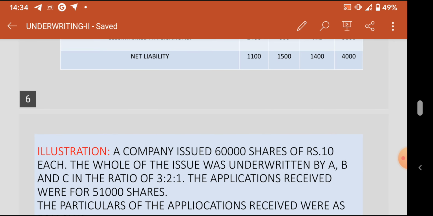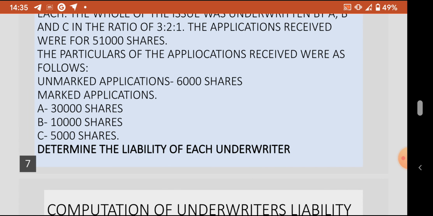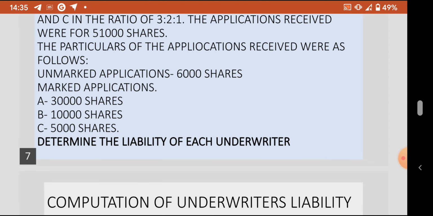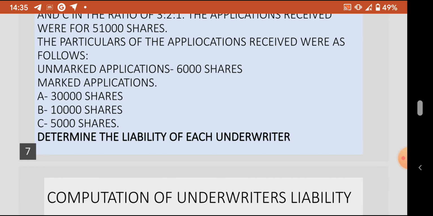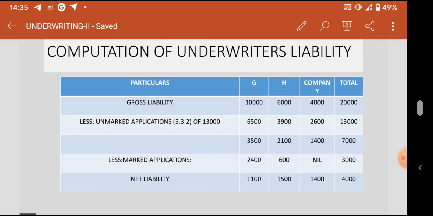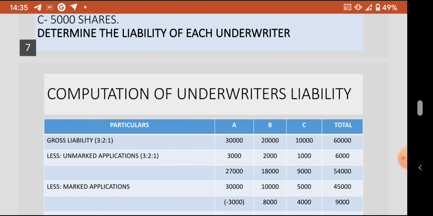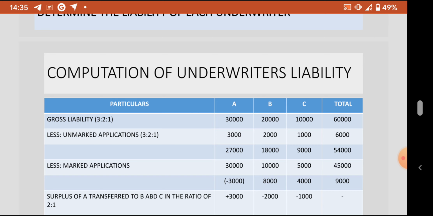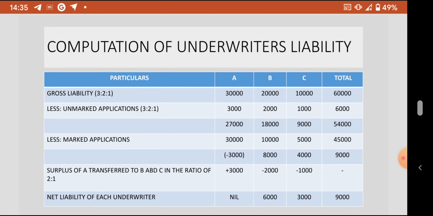Okay, the difference between the previous problem and this problem is, here the total issue is underwritten by three underwriters. So there is no liability of the company. In the previous case, the company had to take up 4,000 shares as its liability, but in this case, let us look at this problem. There is only A, B, and C. The company column does not exist because the liability of the company is nil. So these three underwriters have taken up the task of underwriting the whole issue of the company.